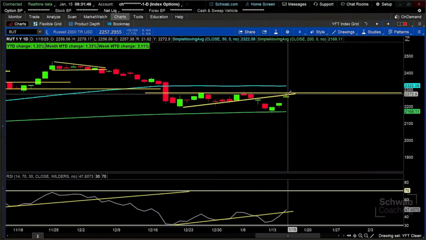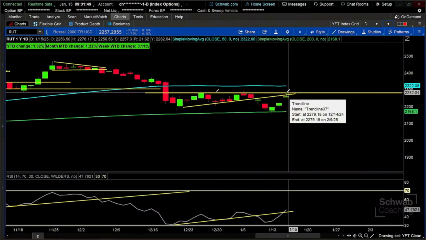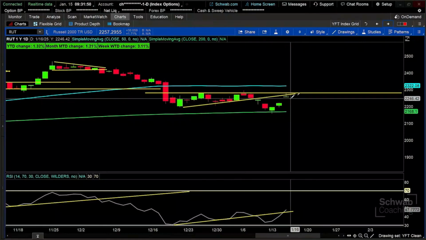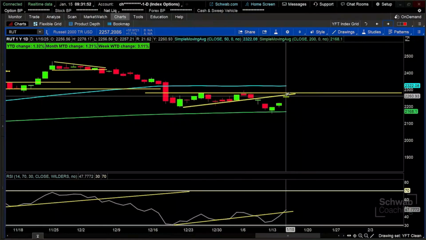So we have this rally up. It knocks its head on this resistance that it's tested once, twice, now 3 times, and it's coming off of that level. So the idea that I had here in this particular case is using an index option or an index option spread to fade this short-term rally up into this confluence of resistance level, right?